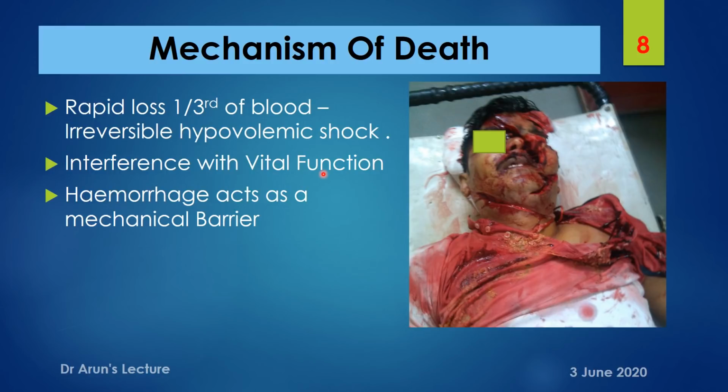And point number 2, interference with the vital function. Due to hemorrhage, there is interference in the vital function. First and foremost, an individual receives a blow or an injury over a part of the anterior chest wall, and due to the injury sustained, ribs fracture, and underlying tissues are torn, or there is an associated vessel injury, or even rupture of a part of the heart, with a localized collection within the pericardial sac, which interferes with the heart's complete working capacity.